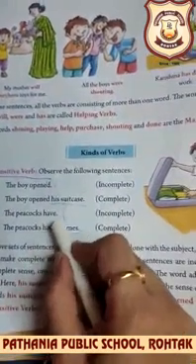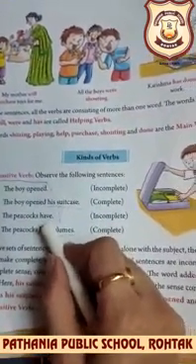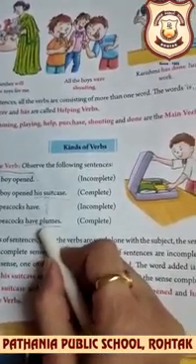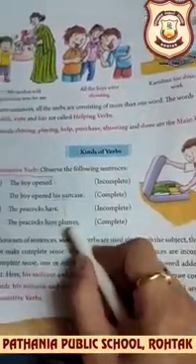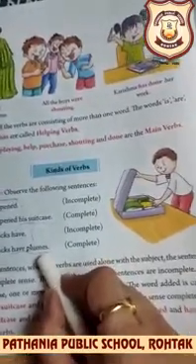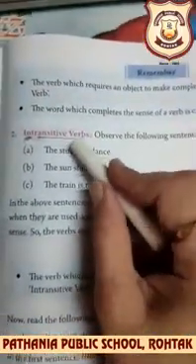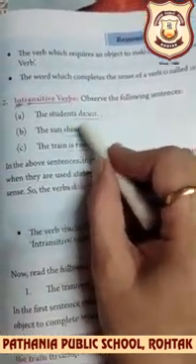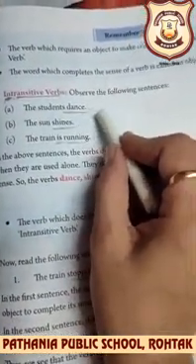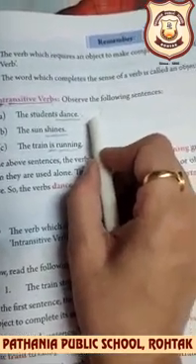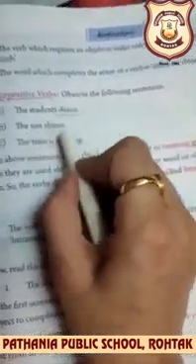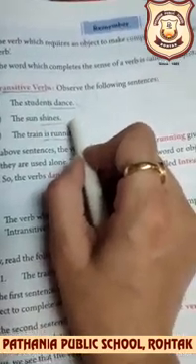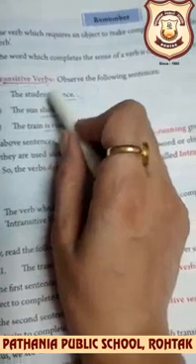The peacocks have. What do they have? Okay, they have plums. So now it is complete. It is giving the answer of what. So it is an object here. Clear? Now move to the next type, intransitive verb. The students dance. See, this sentence is complete. We don't need to specify an object here. Clear? The sun shines. The sun is the subject and shines is a verb. We don't need any object here. So shine is an intransitive verb.